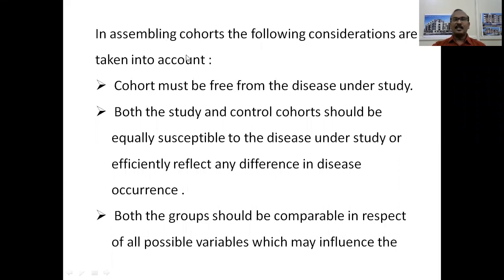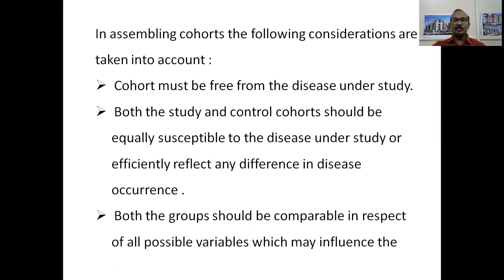One must remember that while assembling cohorts, the following considerations should be taken into account. Cohorts must be free from the disease under study. Since the disease has not occurred at the start of the study, you should be very careful in selecting a study cohort and a control cohort which are actually free from the disease. Because you are going to study the occurrence of disease in them after a period of time, say in the future. Both the study cohort and the control cohort should be equally susceptible to the disease under study or efficiently reflect any difference in the disease occurrence.